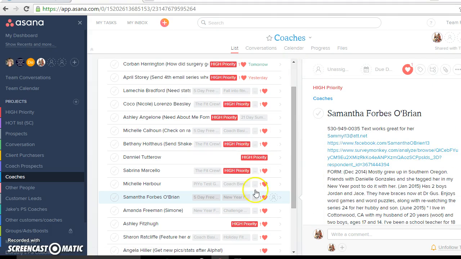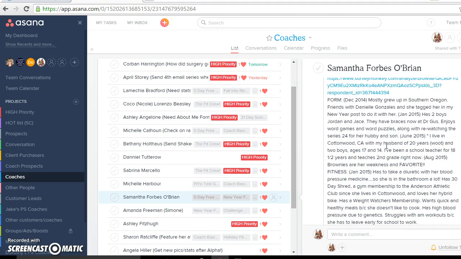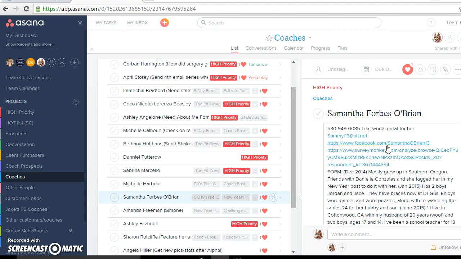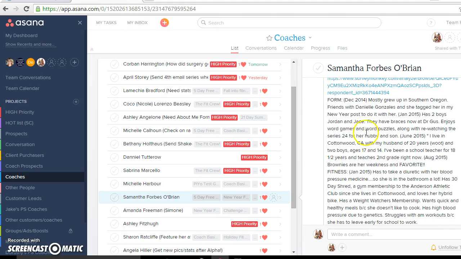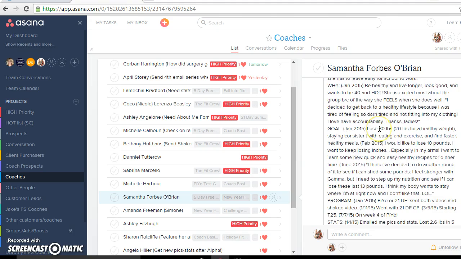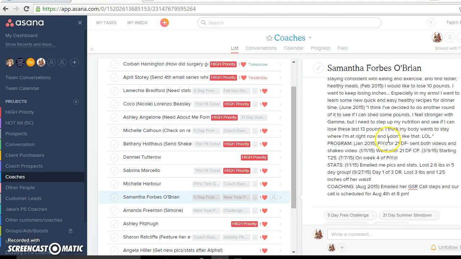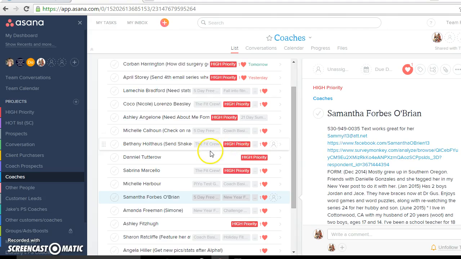So basically, you guys, that's how I keep track of my people. If you have any questions, let me know. But the most important thing is to keep track and stay organized from the very beginning, and be as detailed as you can be when you're talking to these people. Because the more people you talk to, the more you're going to forget. You want to make sure that you're very personable and that you really care about them. So make it as long as you need to, but keep track of your people.